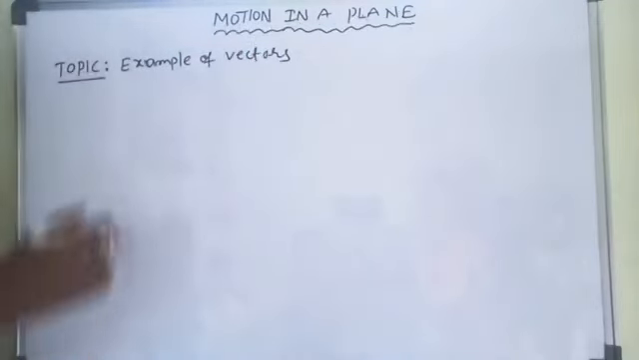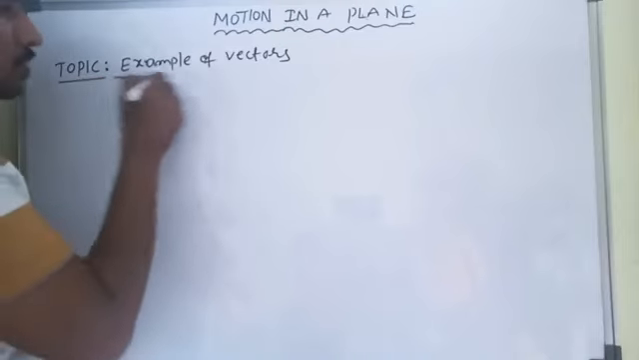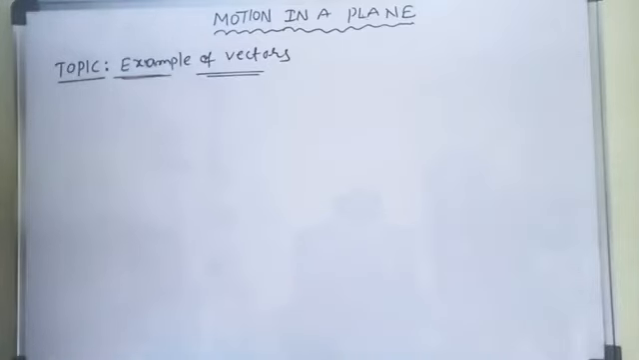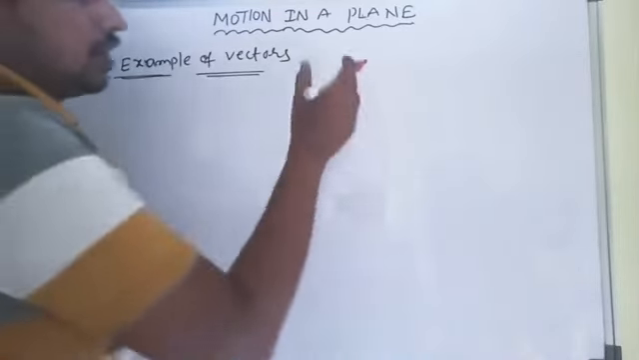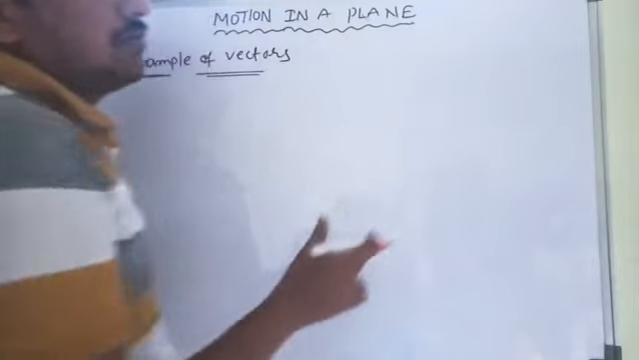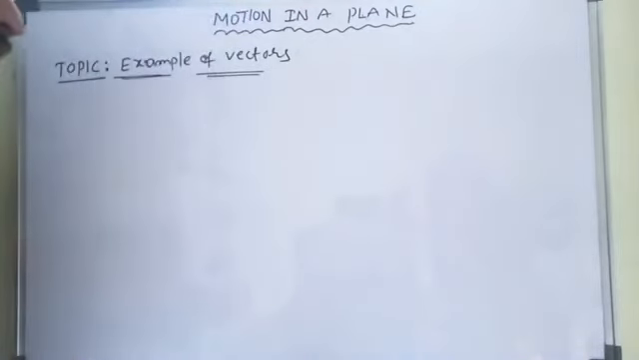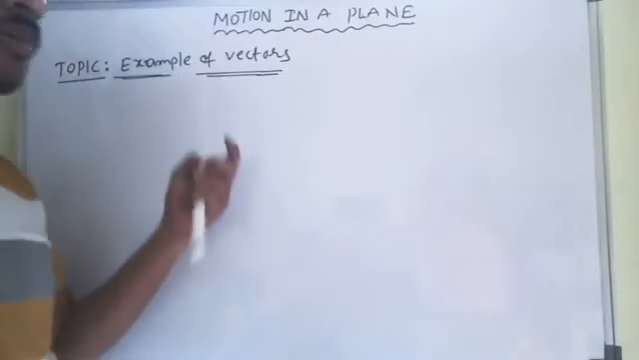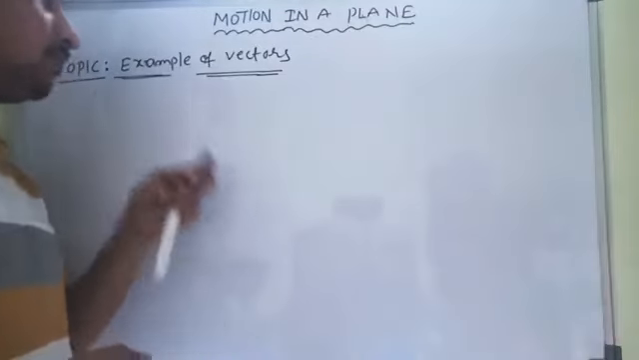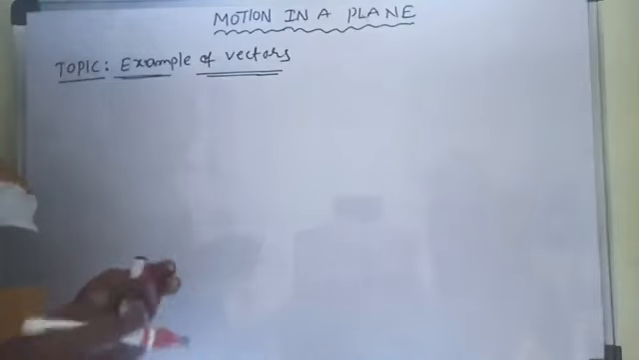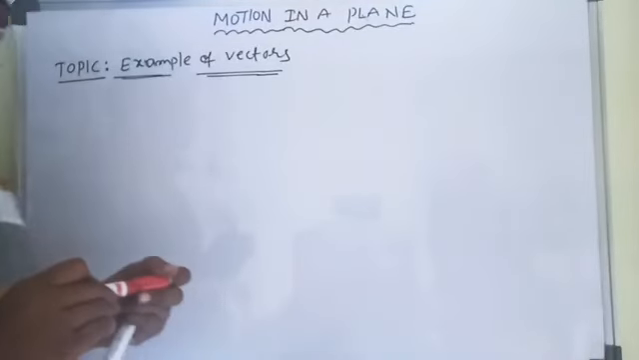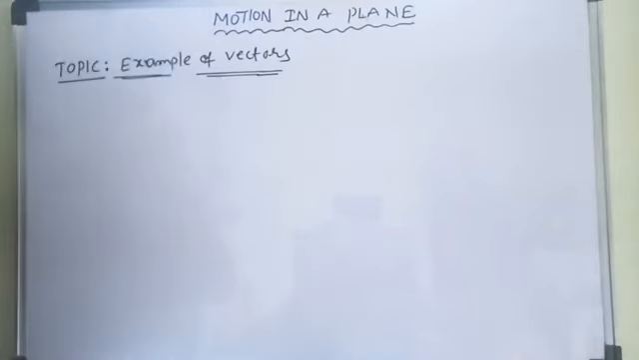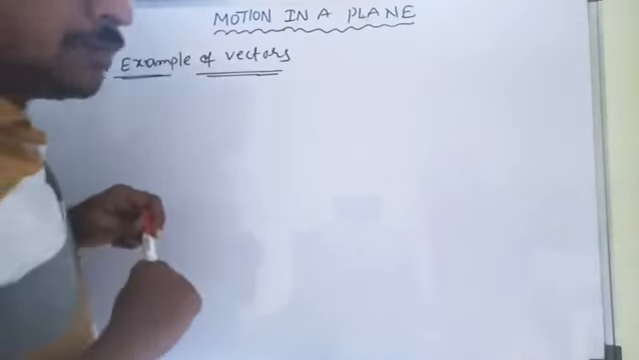Now we go to discuss examples of vectors. We know vector and scalar quantities, and the types of vectors also. Types of vectors are completed now, so we go with examples of vectors. Examples of vectors means numericals of vectors, how the vector is formed. We go with the problems.